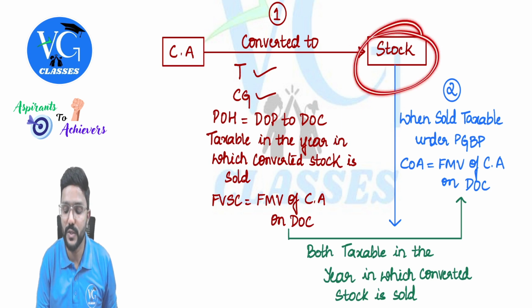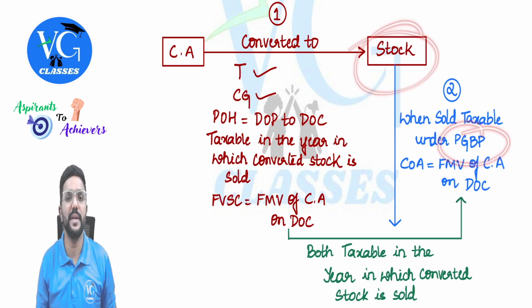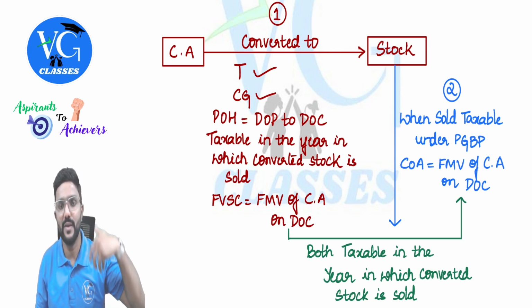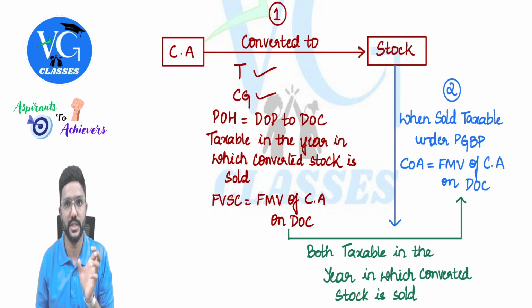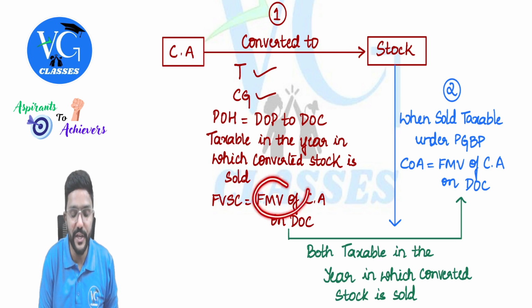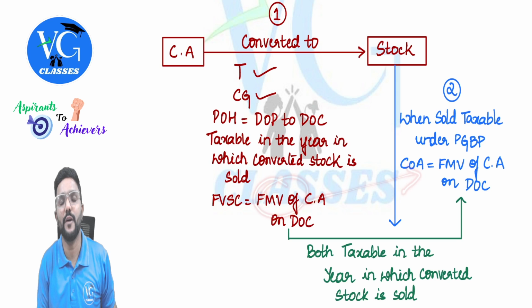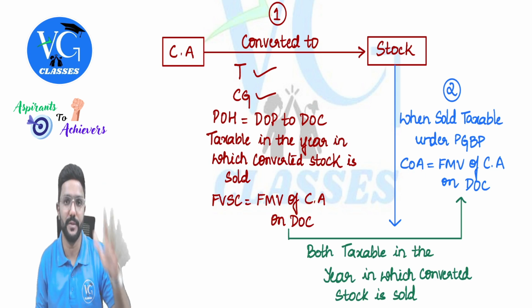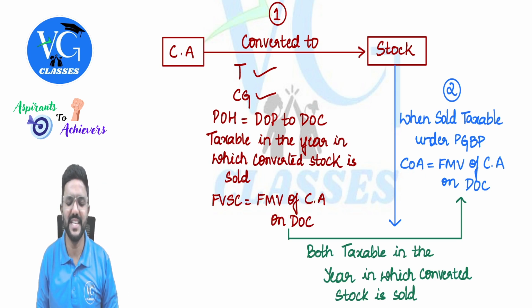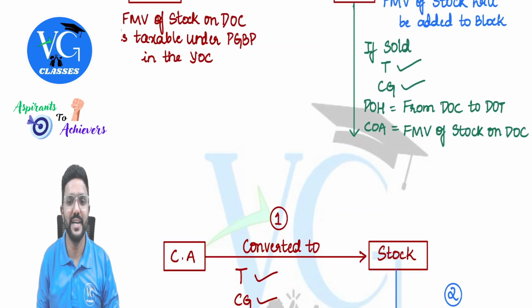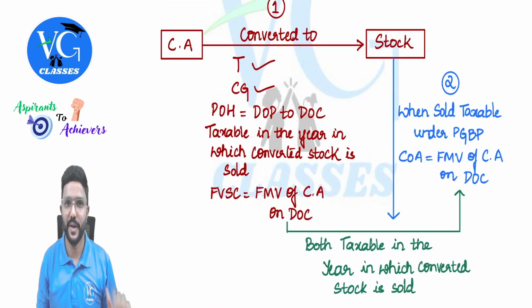So when the stock is sold, we need to compute PGBP income. Sale value of stock minus cost. What is cost in that case? Whatever was the FMV used to compute capital gains income will now become the cost of acquisition for the stock. Got it? Just a reverse case. Okay, sir.